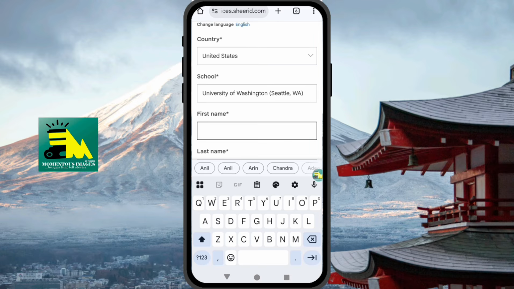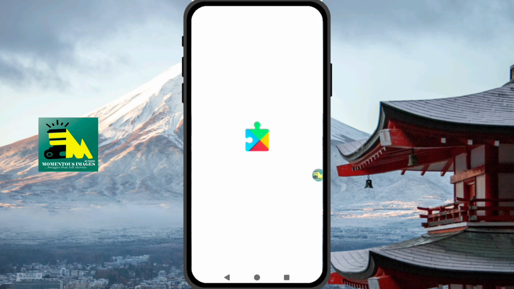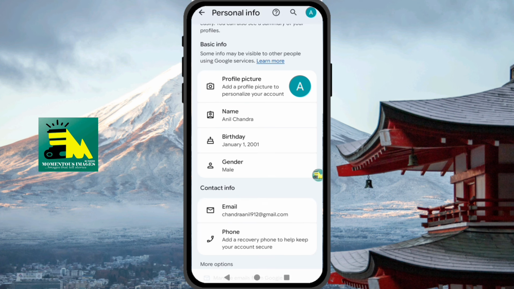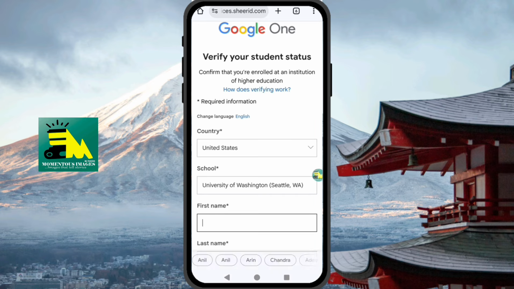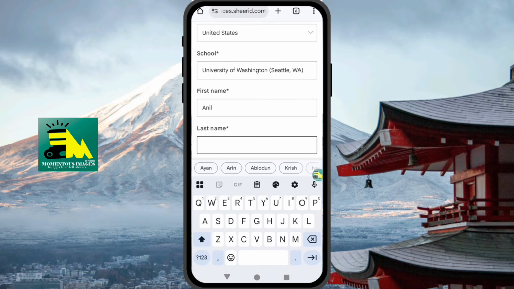So I prefer this. Then my first name should be the one you use in your Gmail as the information you provided there. The date of birth, the gender, everything should be the same here. It's very important. Okay, just follow it accordingly.